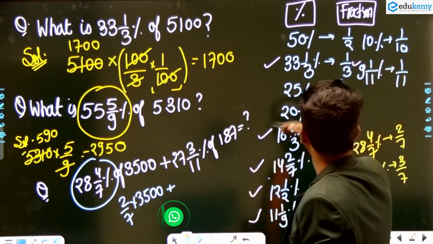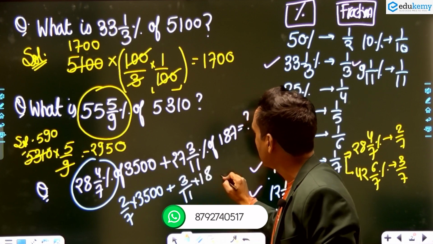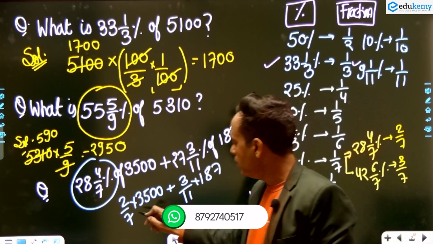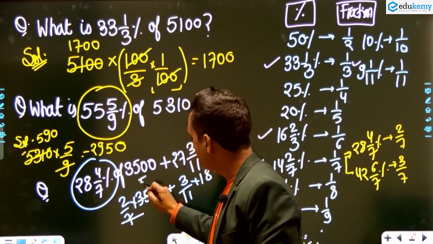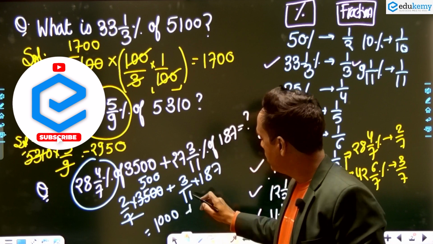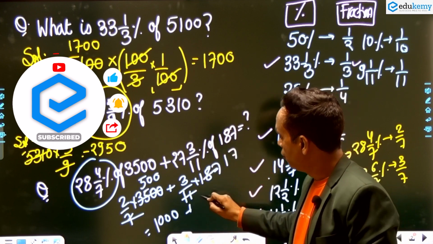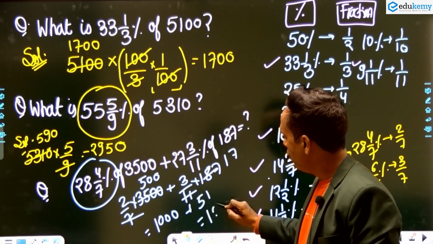So multiply, children, it will blast for you. 3 by 11 into 187. See how dangerous, it is very very simple. So divide by 7. 7 5s are 35, 0 0, and what did you get? 0 0 2 5, I mean 1000, and here 11 1s are 11. Answer 1051. So what is the answer? 1051 is the answer.